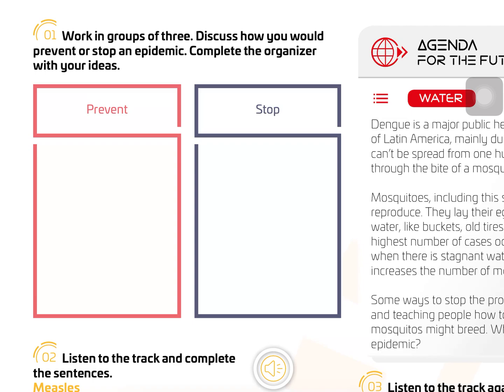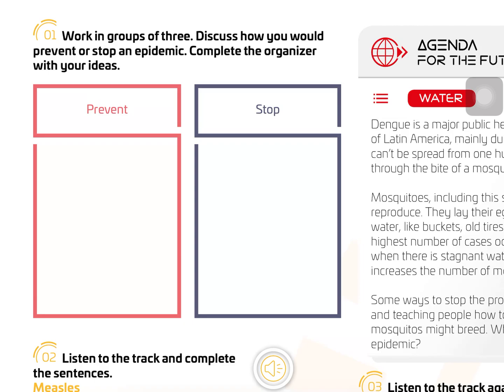Exercise 6 is about the same listening. Listen to the track again and underline the correct answer for each question. Okay? Exercise 1 to 6, and then you circle A, B, or C.